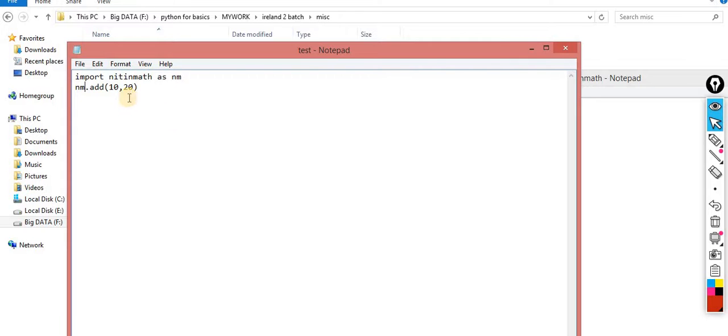Now another possibility. Let's suppose there are multiple modules, and I want to import all the modules in a single line. So here import module 1, and I want to import also module 2, module 3, module 4, module 5, module 6 and so on. You can import any number of modules with comma separation. This is another possibility. The choice is yours, whichever you are comfortable with.